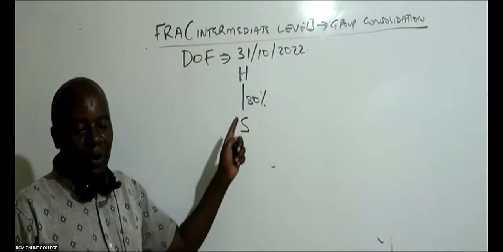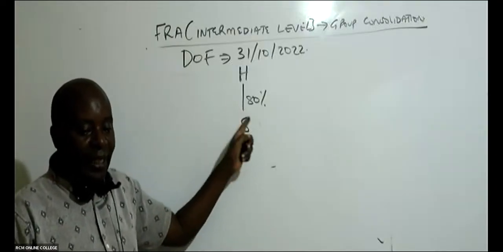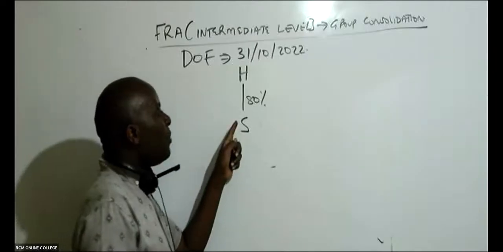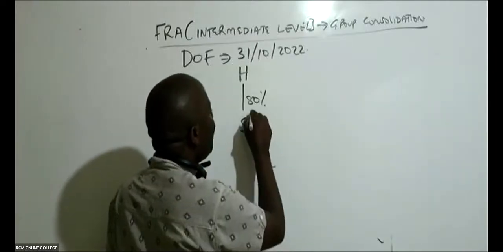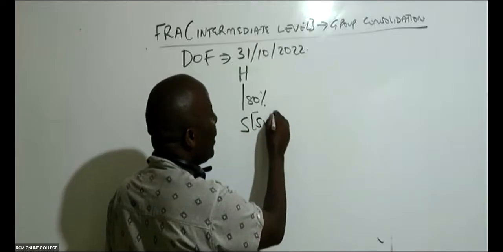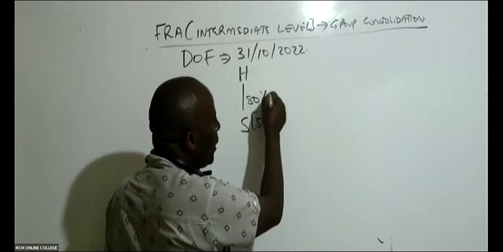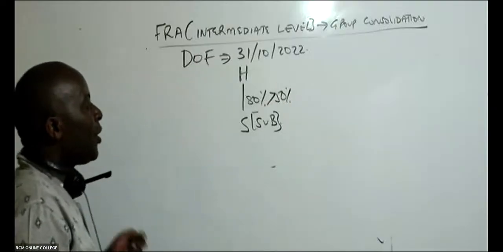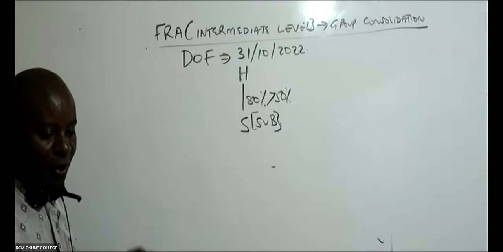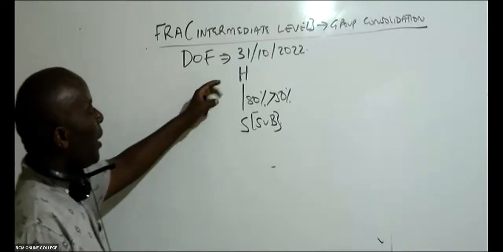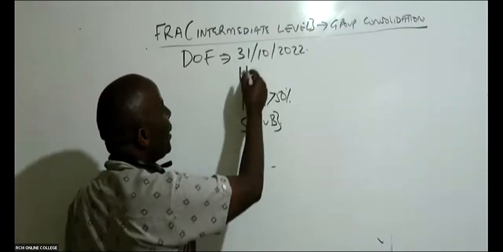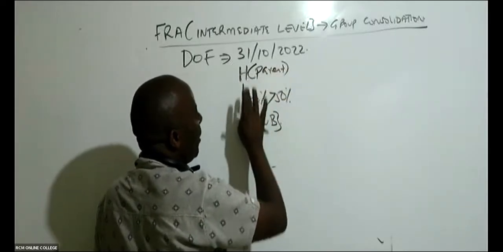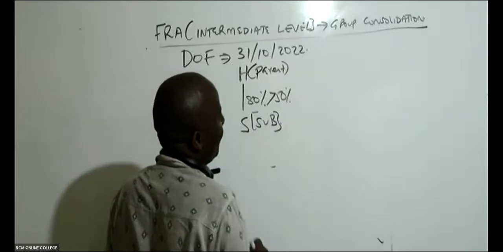Okay, so this is more than what year? This is more than 50%. Whenever you have an investment being more than 50%, it means that S is a subsidiary, because this is more than 50%. And of course, H will be a parent company, its parent. Why? Because H is able to control S.